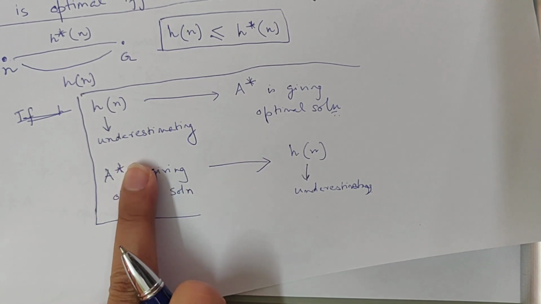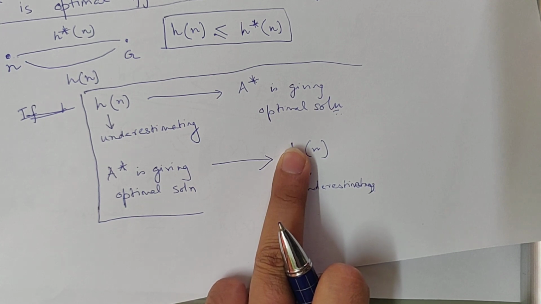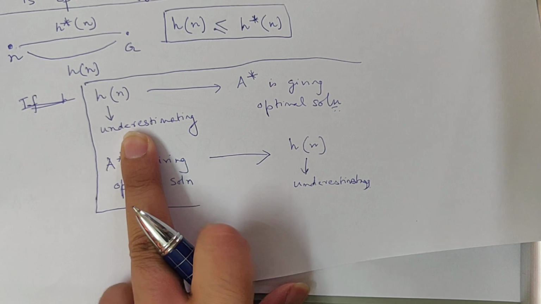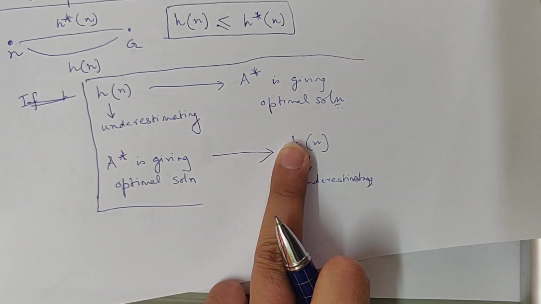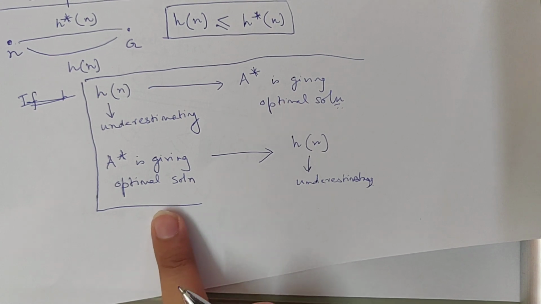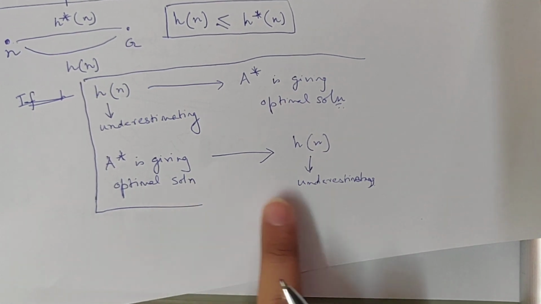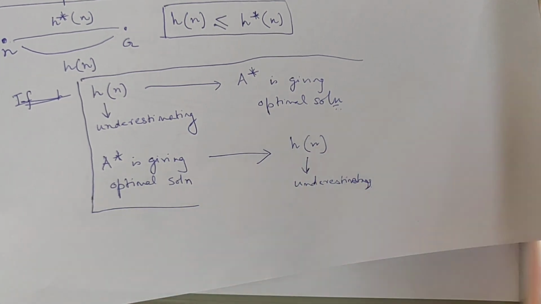We will start with an underestimating heuristic, and we will reach the conclusion that A star under this condition of an underestimating heuristic is giving me the optimal solution. Here we have started with A star giving me an optimal solution and the required condition is that hn is underestimating. Thank you.